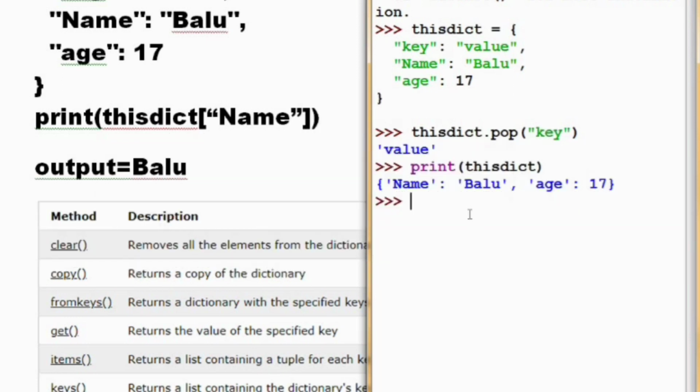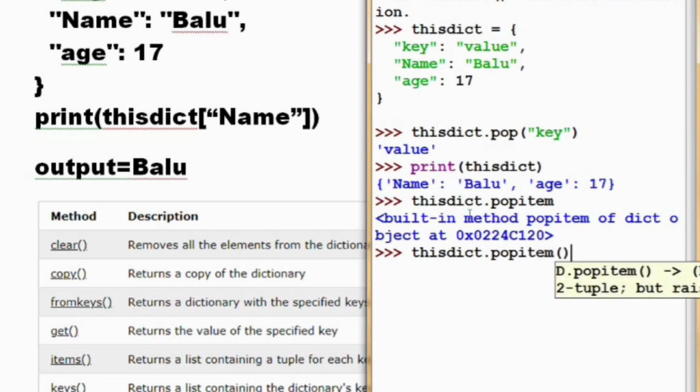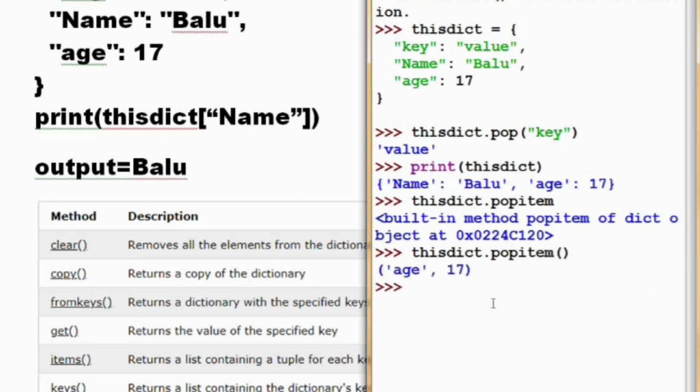Now we are going to remove a random element in a dictionary. As we can remove a random element in a set, we can also remove a random element in a dictionary. For that we use the function popitem. This will remove a random element in a dictionary.